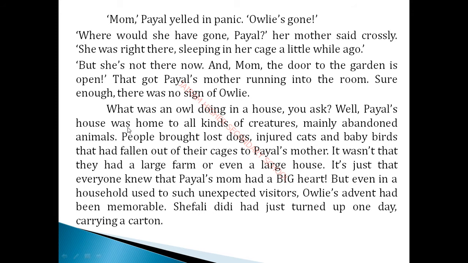Next one. What was an owl doing in the house, you ask? Well, Paul's house was a home to all kinds of creatures, especially for the abandoned animals. People brought lost dogs, injured cats and baby birds that had fallen out of the cage to Paul's mother. It was not that they had a large farm or even a large house. It was just that everyone knew that Paul's mom had a big heart.